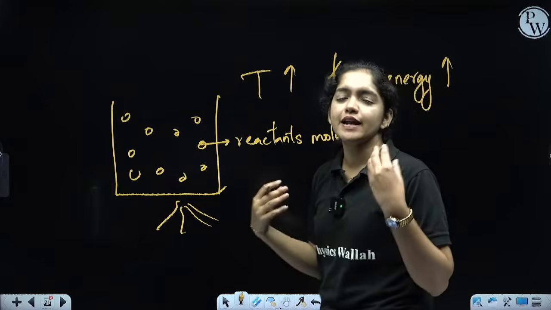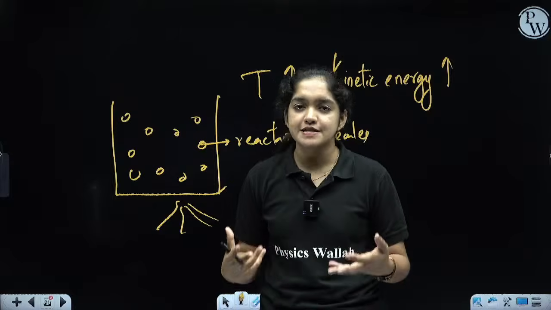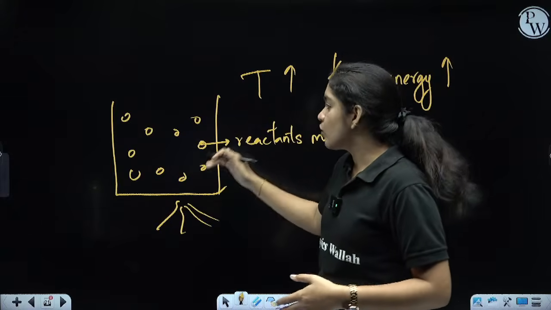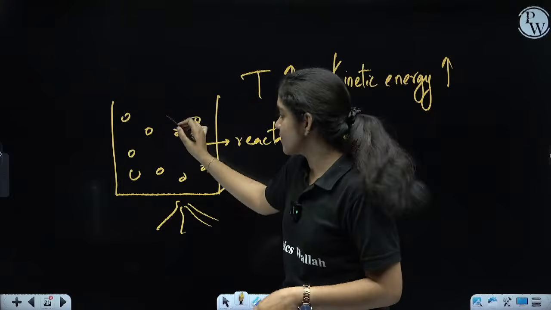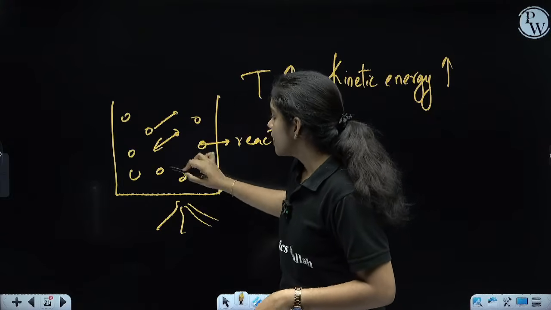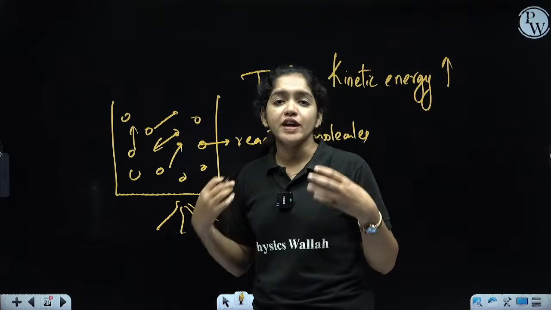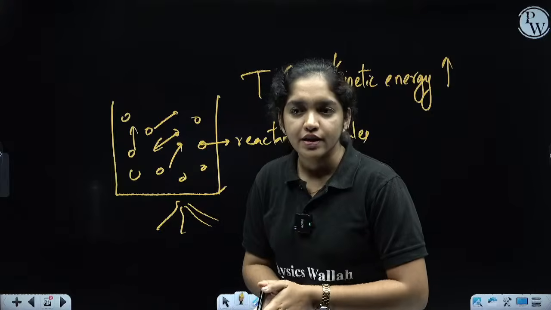Kinetic energy means the energy due to motion. If you are heating a system, what will happen? When we heat the system, the molecules start to move in all directions. For example, this molecule moves here, it moves here. In all directions, these molecules start to move. In the case of gas, the movement will be very fast or very high. Okay.